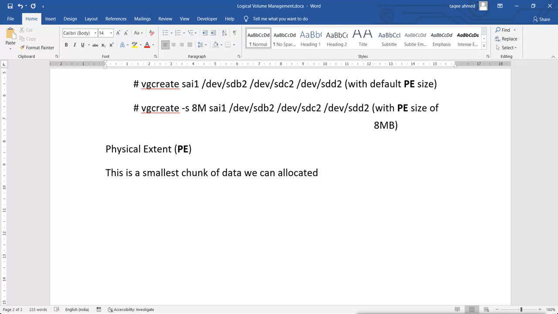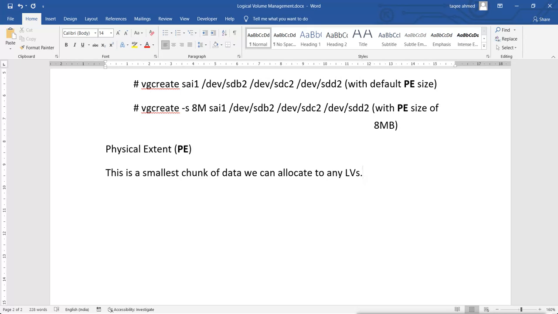This is the smallest chunk of data we can allocate to any LV.